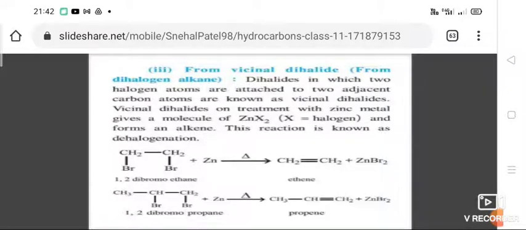Due to the removal of halogen atoms, the reaction is called dehalogenation. So see, here it is given CH2Br-CH2Br reacts with zinc to give ethene and zinc bromide. Similarly, 1,2-dibromopropane is heated with zinc to give propene and zinc bromide.